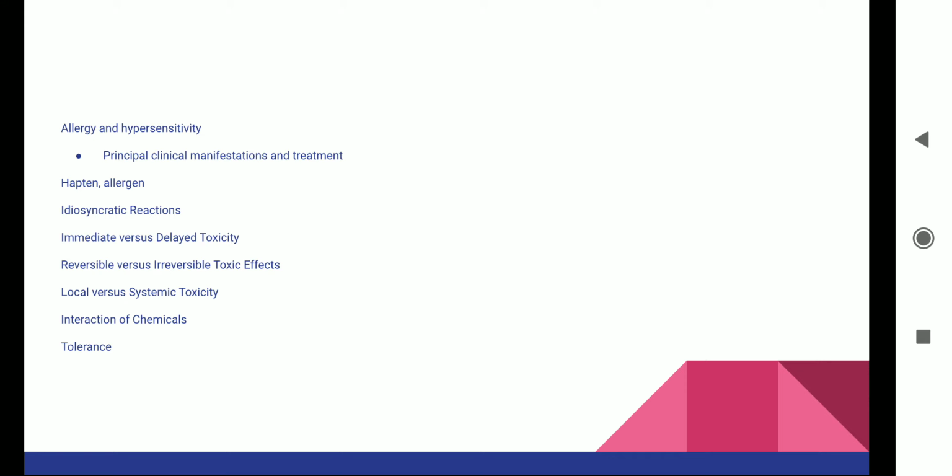A severe fall in blood pressure occurs. Anytime it is anaphylactic, it will mean that there would be a fall in blood pressure, and it would be very fatal to the patient.